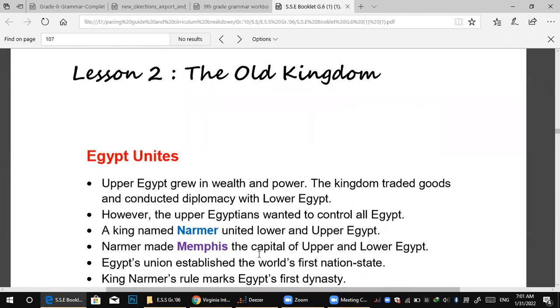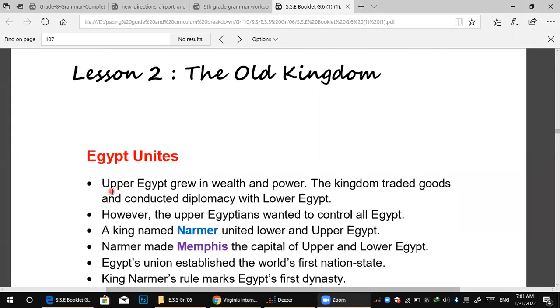This lesson is talking about the Old Kingdom. The Old Kingdom, of course, you know that the word kingdom is related to the word king. So here, kingdom means the place which is ruled by the king. So here the first one. Okay, but firstly, let me imitate with us.